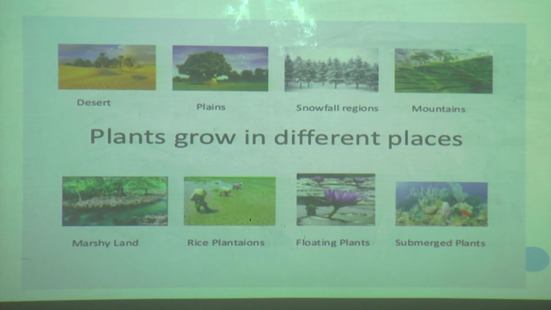But one more question I want to ask you. Think and answer. Listen carefully to what question I am asking. See here, the plant which is growing in water bodies, can it grow in desert? Think and tell me whether this water lily can grow in desert. Just now we have seen that plants grow everywhere.